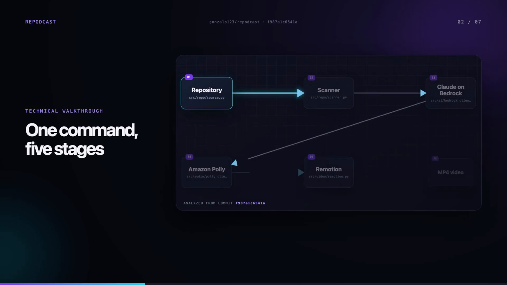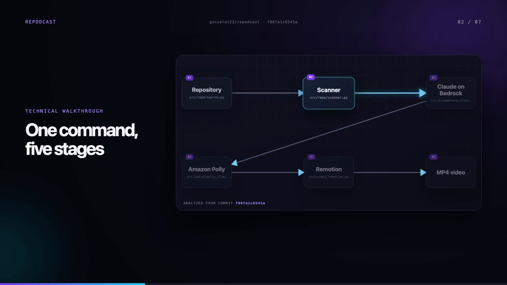The pipeline has 5 stages. Scan the repository, ask Claude to write the episode, generate audio with Poly, build subtitles, then render everything with Remotion. Why split it into stages rather than one big prompt? Each stage writes something to disk, repository.json, episode.json, 1 audio file per scene. If the video looks wrong, I can open the intermediate file and see exactly where it went wrong. A single prompt-to-video pipeline would be almost impossible to debug.